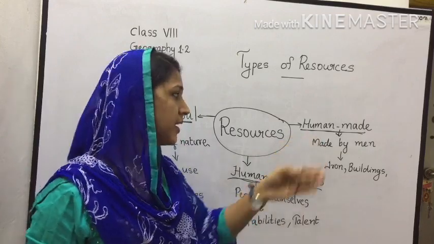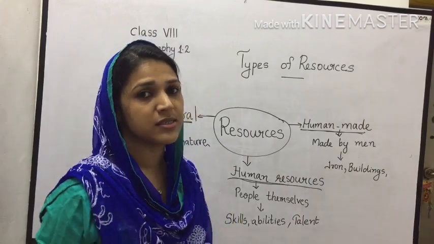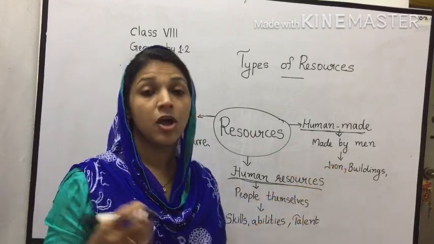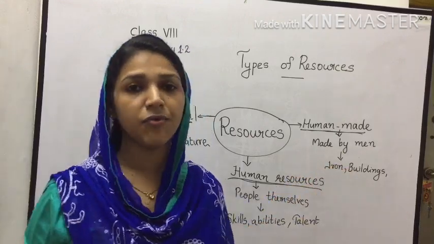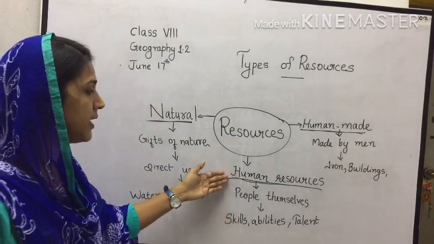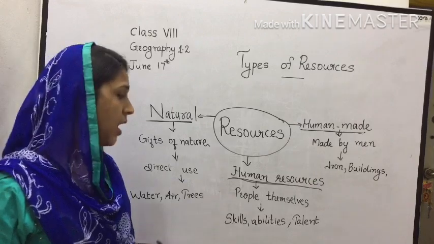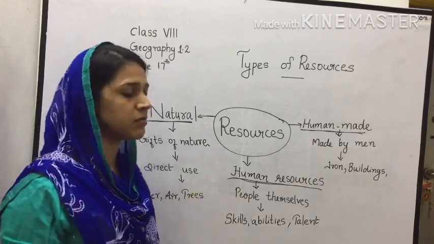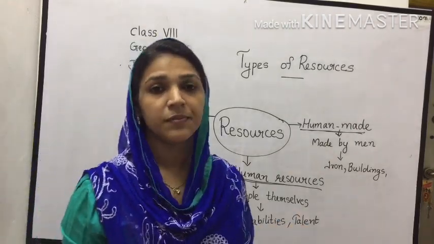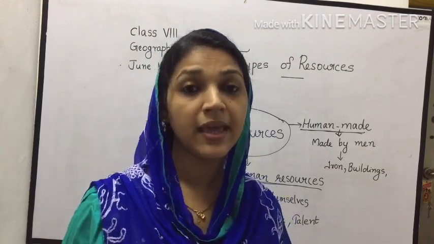Then human-made resources, they are made by men. The alterations made in the natural resources are known as human-made resources. They are iron, buildings, roads, everything. Whatever we are making comes under the human-made resources. Okay. The third one is human resources, which are people themselves. How do they become a resource? How does a man become a resource? The skills, abilities, talents, attitudes, aptitudes, and the technology and the intelligence make him a resource.